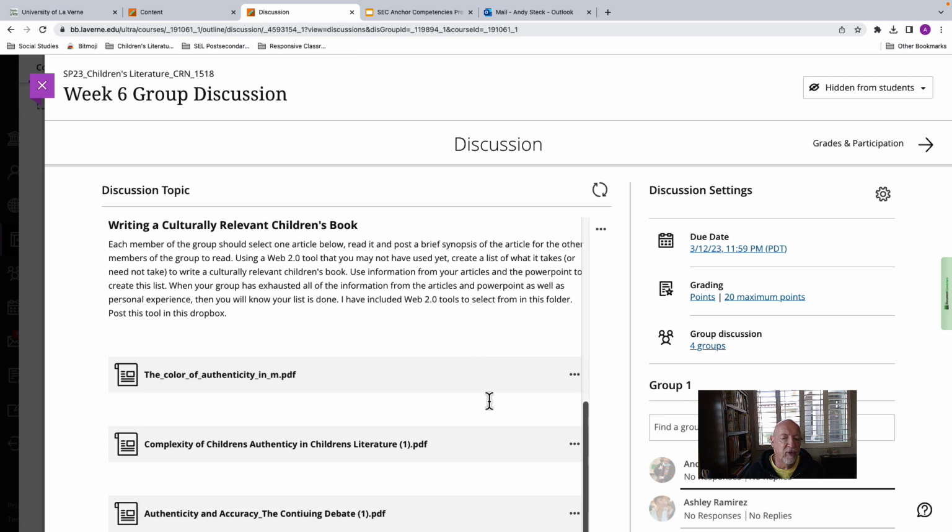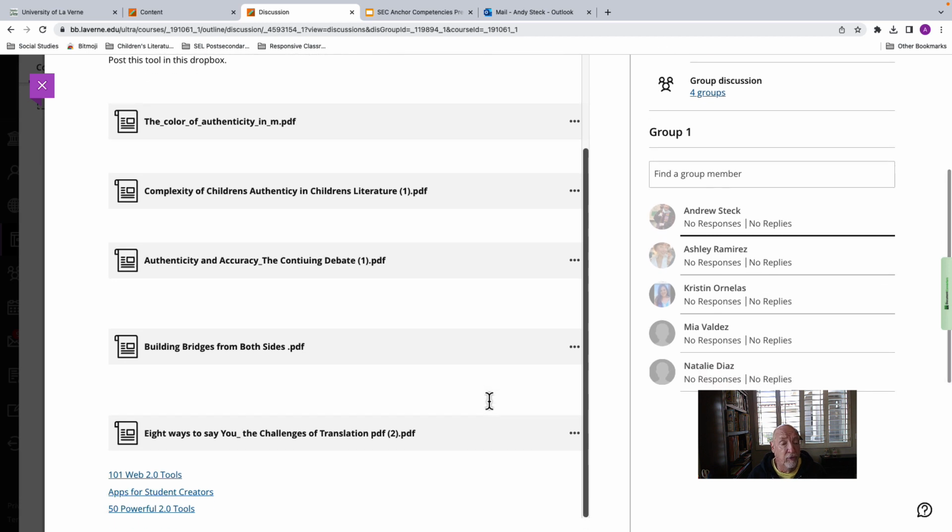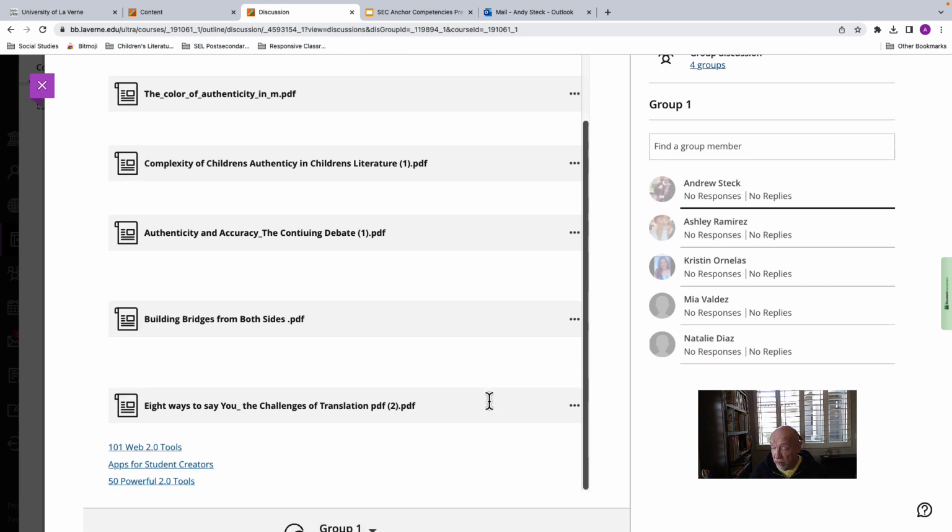Here are the articles. I think there are 5 articles here. I think there are only 4 members in your group, so you can just pick 4. There will be 1 article that you won't read, unless somebody wants to read 2 articles, in which case I will give that person extra credit. And then you are to pick, as a group, one of the tools. You can use either of these links. They all take you to Web 2.0 tools.